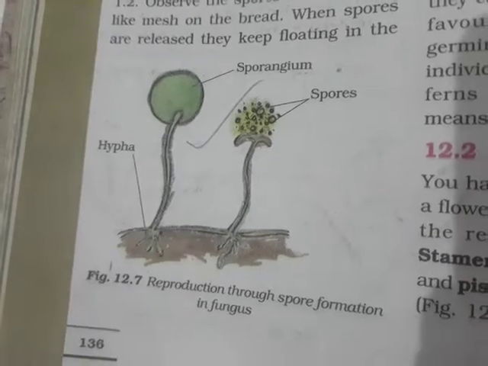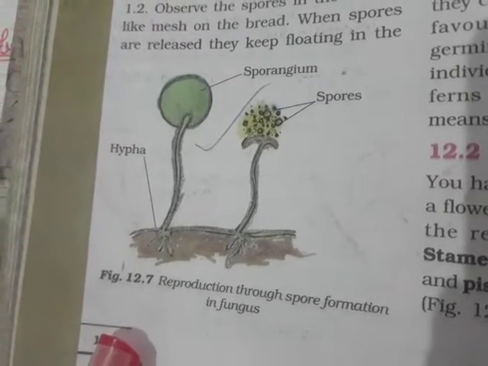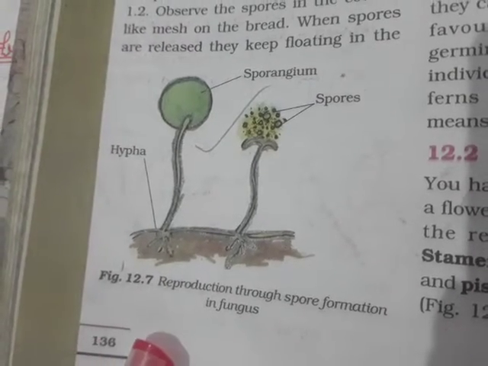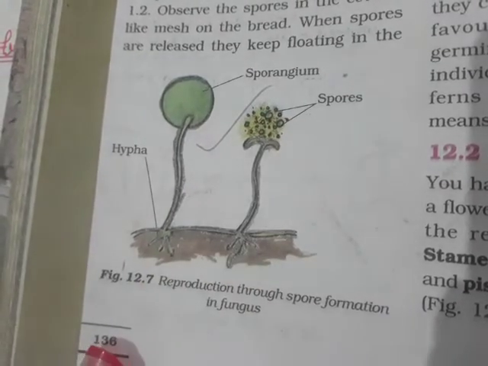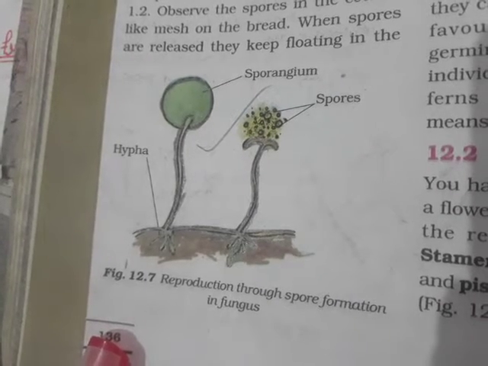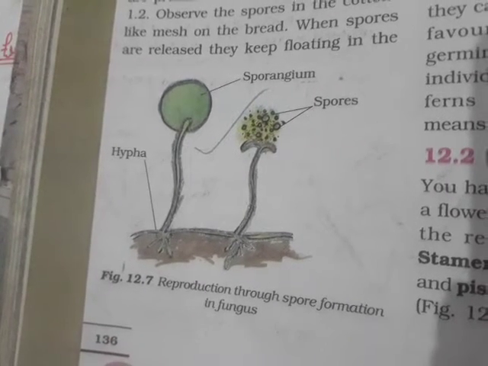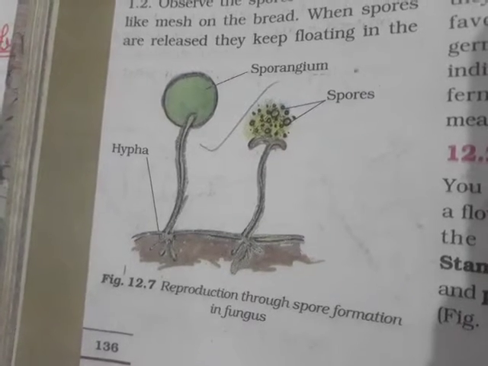Next is spore formation. The fungi on bread pieces grow from spores which are present in the air. When spores are released, they keep floating in the air.